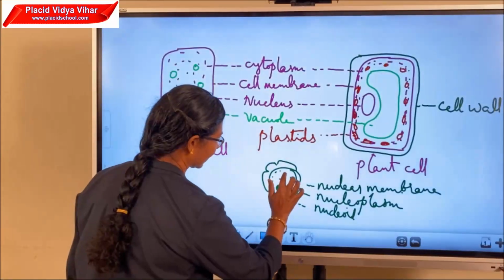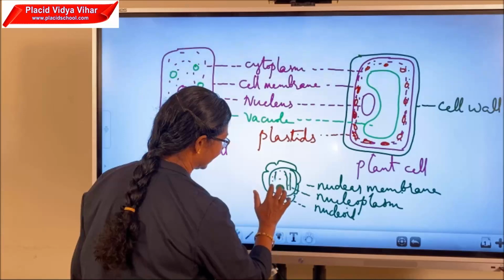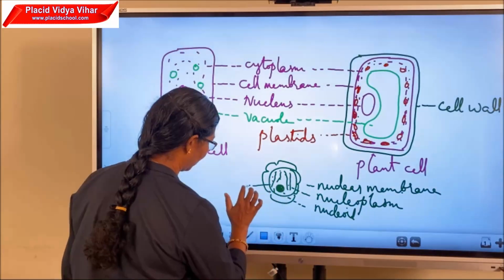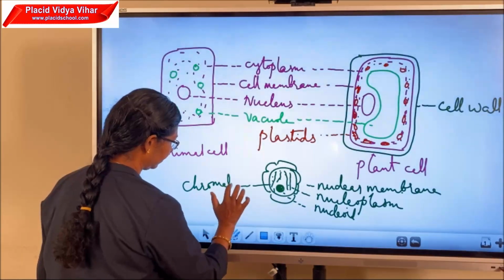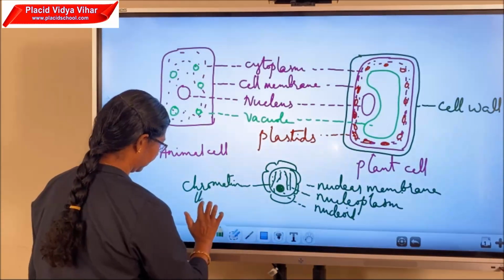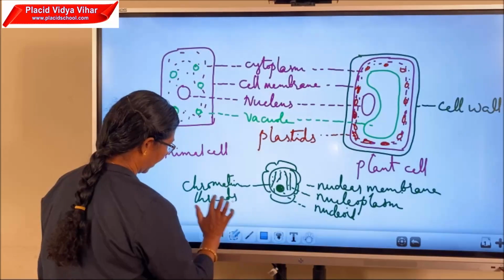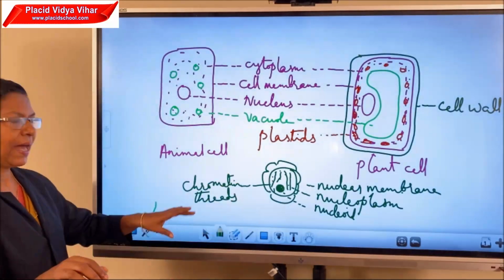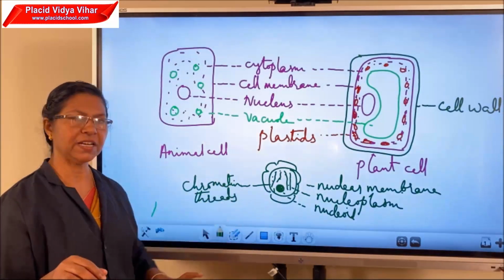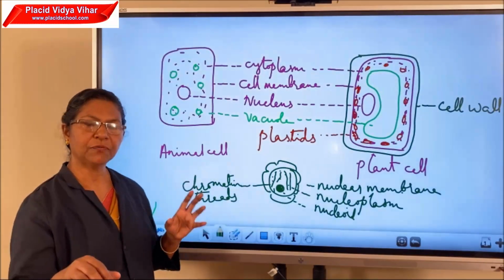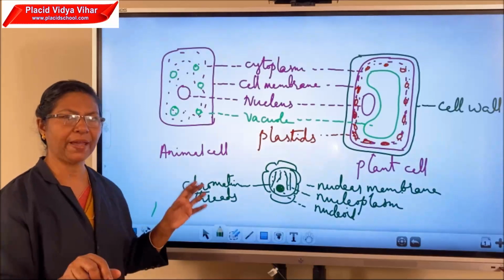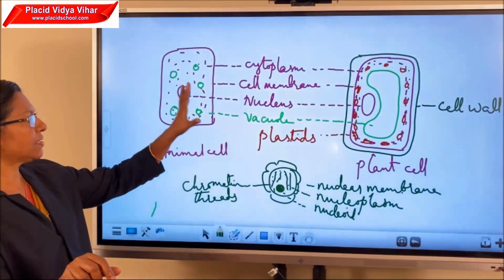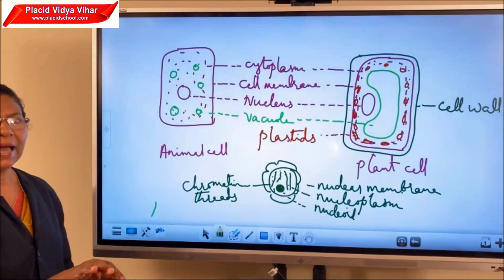In the nucleoplasm you can also see certain thread-like structures, known as chromatin threads. At the time of cell division they condense to form chromosomes, and the function of chromosomes is the transfer of hereditary characters from parents to the next generation. So this is the structure of animal cell and plant cell.